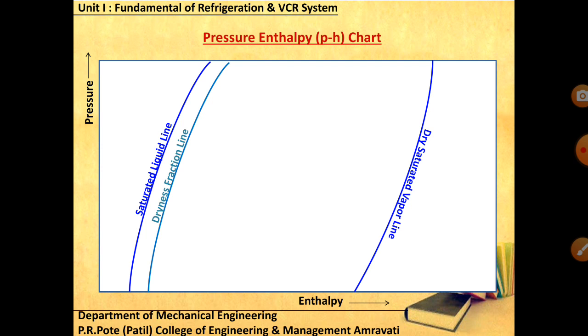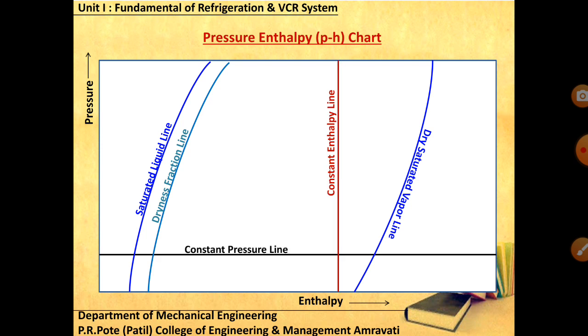So there would be 0.1, 0.2 up to 0.9. Under this dome, between these two lines, if your refrigerant is there, it means it is in mixture form, a mixture of liquid and vapor. On the saturated liquid line, it is purely liquid, x is equal to 0. On the dry saturated vapor line, x is equal to 1, no liquid, only vapor, and in between you will have some amount of liquid and some amount of vapor.